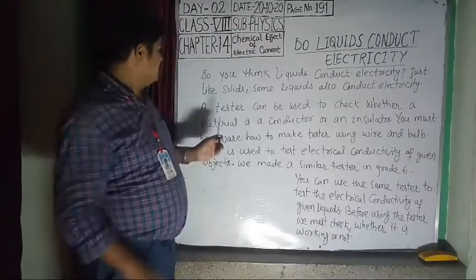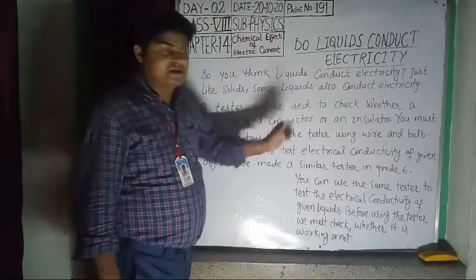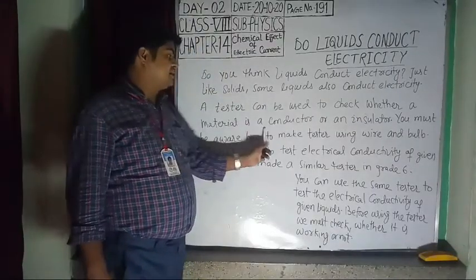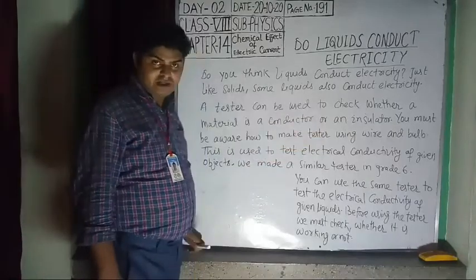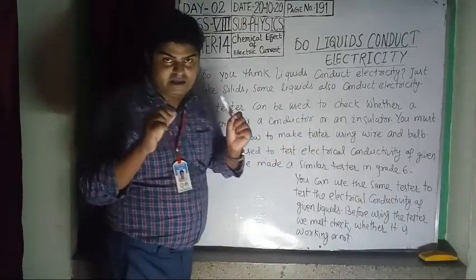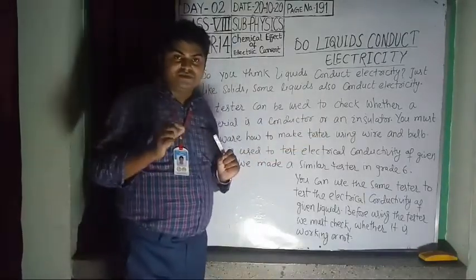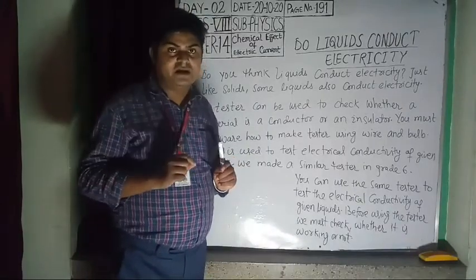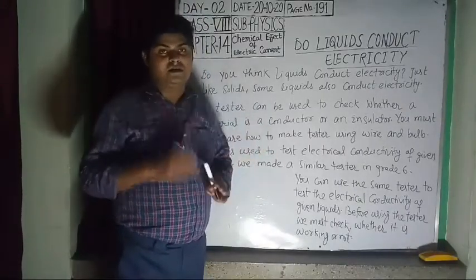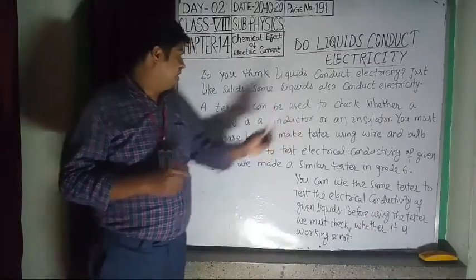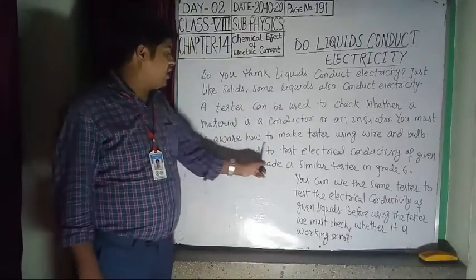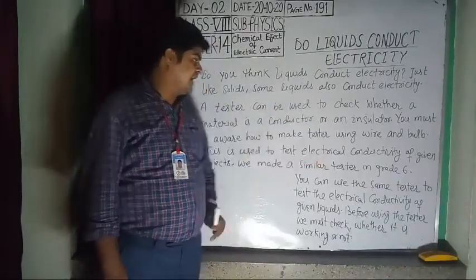A tester can be used to check whether a material is a conductor or an insulator. You must be aware of how to make a tester using wire and bulb.